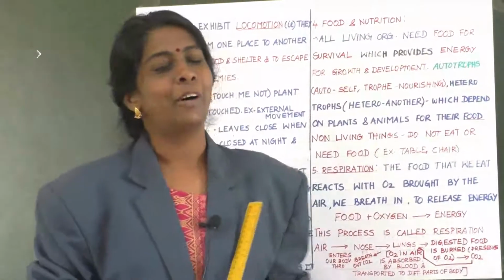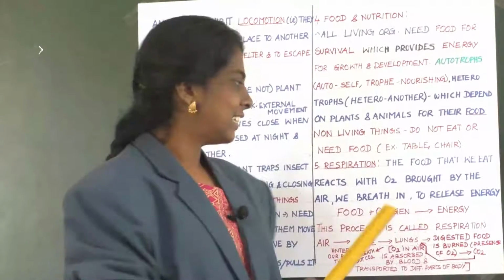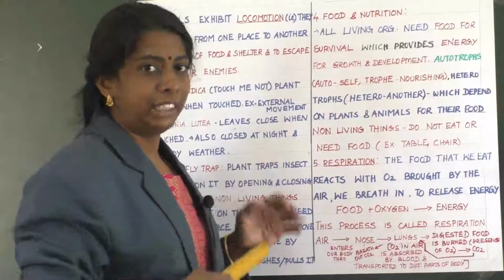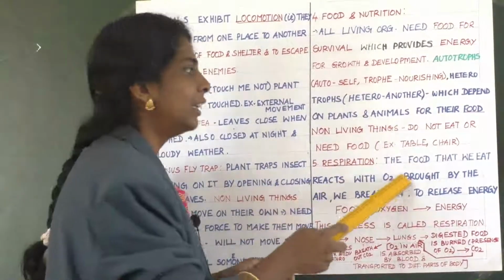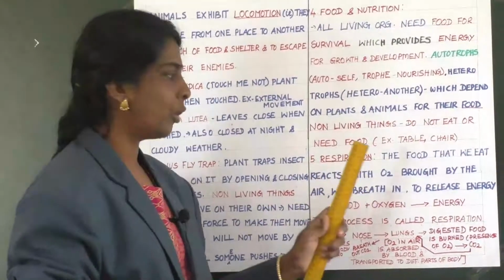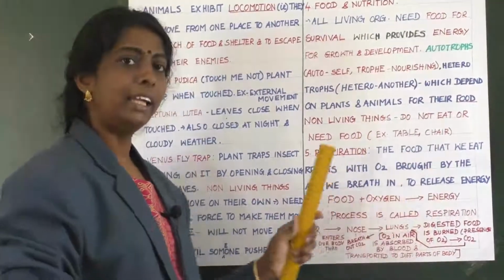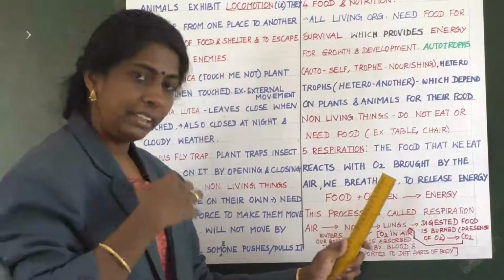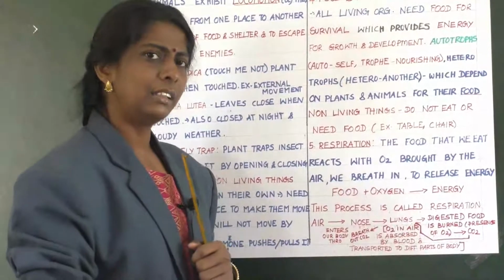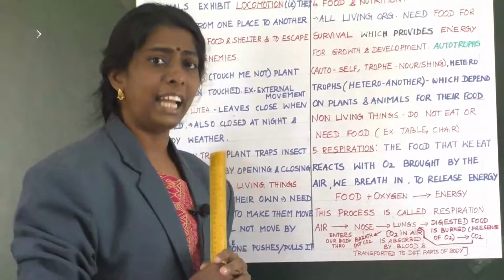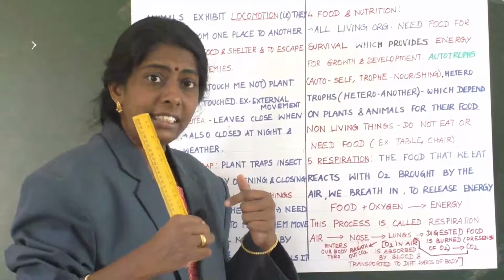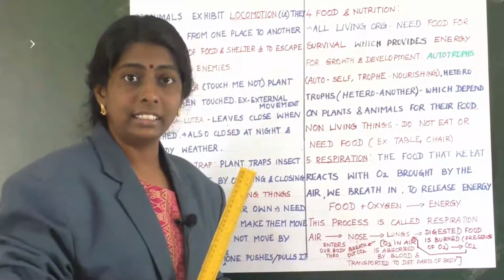Now, let us learn about the next feature, that is respiration. So what is this respiration? The food that we eat reacts with oxygen brought by the air we breathe in to release energy. Do you have any idea how the food we eat gets converted into energy?